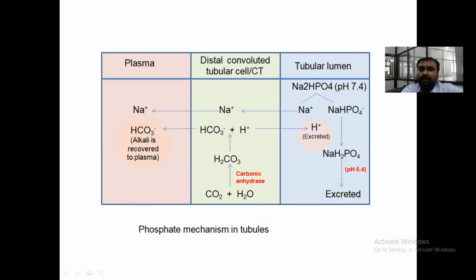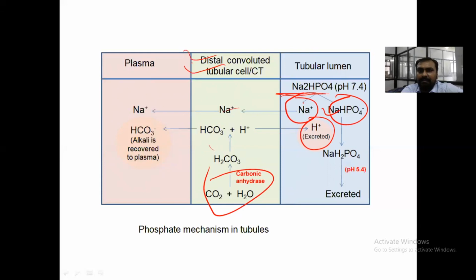Now, the third mechanism. You have to remember it takes place in the distal convoluted tubule and collecting duct. Here, Na2HPO4, disodium hydrogen phosphate, is filtered. It is converted to Na and NaHPO4. This NaHPO4 binds with the H plus that is released via the same mechanism, and H plus plus NaHPO4 is converted to NaH2PO4. The pH is around 5.4 and it is excreted.